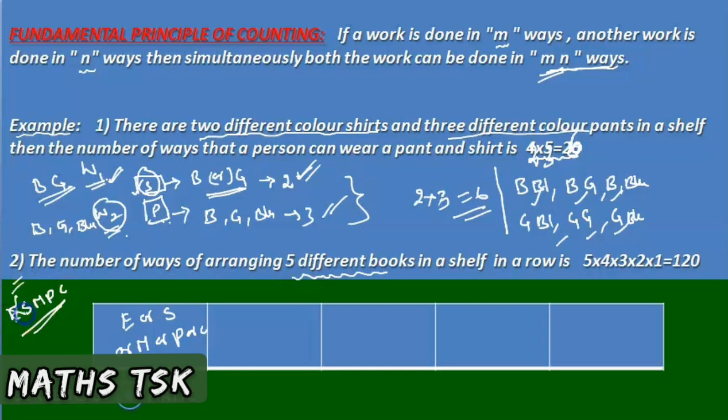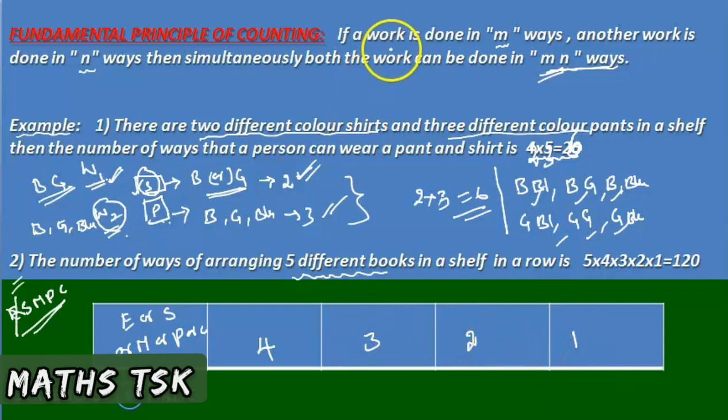Suppose any one of them is arranged here, then we are left with 4 different books. The second place in the shelf can be arranged with these 4 in 4 ways. Next, we will be left with 3 different books. This third place can be filled in 3 ways. The next place can be filled in two ways, then the next place in one way.